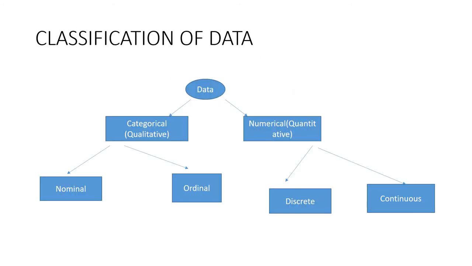Let's continue. This is a very nice diagram. It will give you the classification of data in machine learning. In machine learning, data is classified into categorical and numerical data. Categorical data is again classified into nominal and ordinal data. Numerical data or quantitative data is classified into discrete and continuous data. This diagram will be very helpful for you.